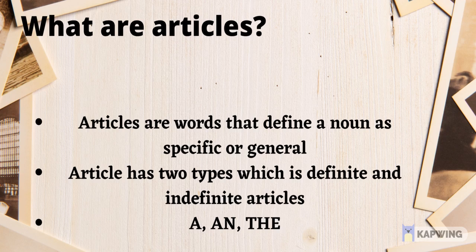Okay, let us know first what is the definition of article. Articles are words that define a noun as specific or general. Article has two types, which is definite and indefinite articles. So we have three articles in English. These are a, an, and the.